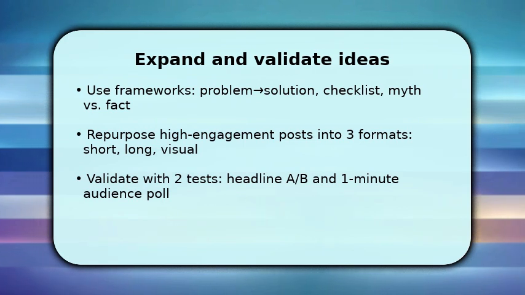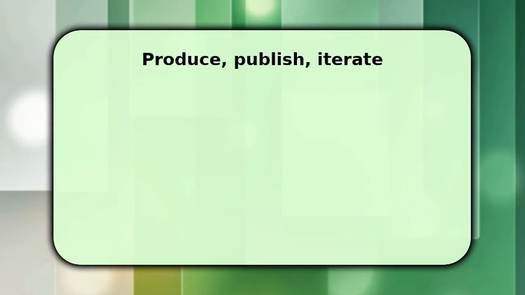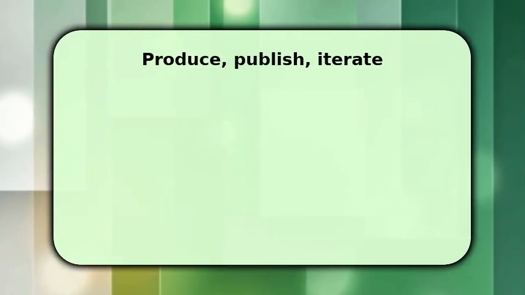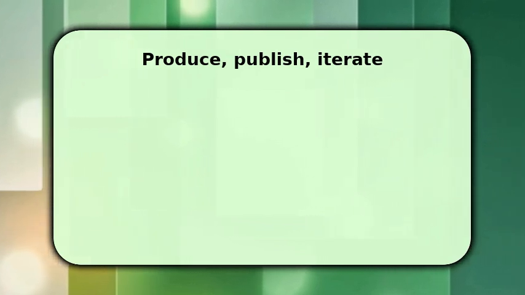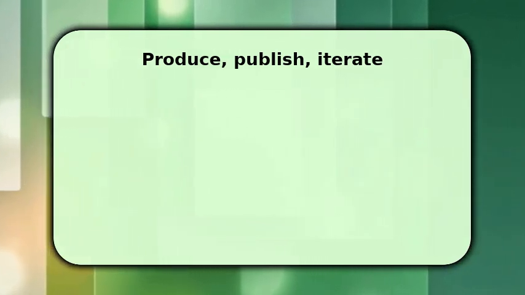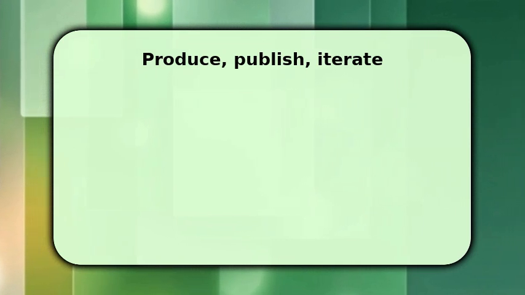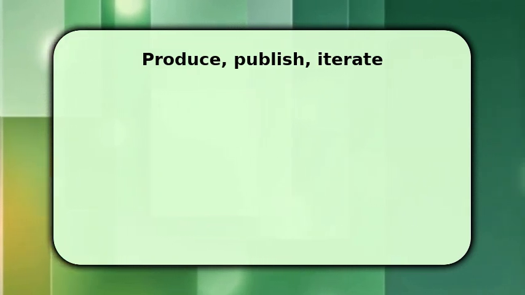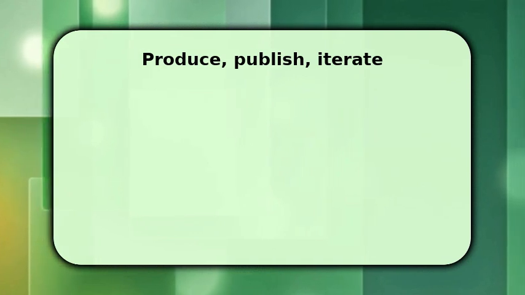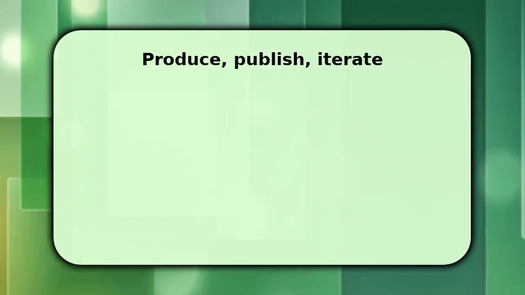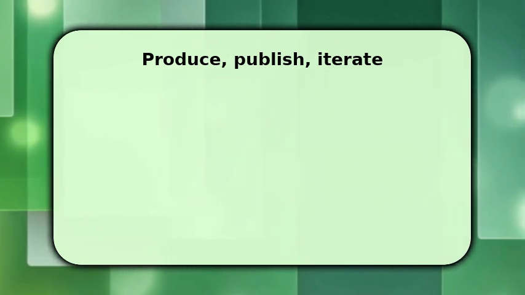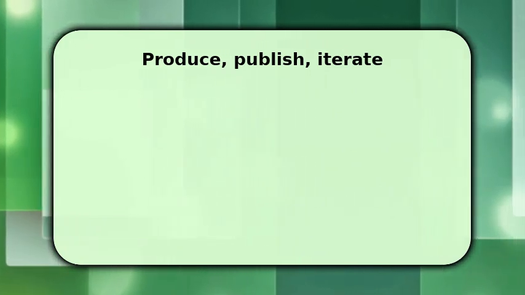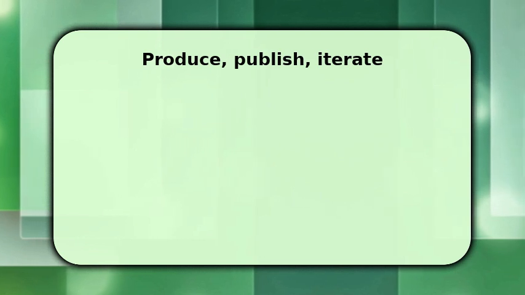You finish by batching production and deploying with intention. Script 3 pieces, record 2, and edit 1 to build momentum. Schedule distribution across 2 primary channels and repurpose assets to save time. After publishing, measure CTR, watch time, and qualitative comments against your goal. If performance misses target by more than 10%, run the troubleshooting move. Ask a 3-question poll or A/B a new thumbnail/headline within 48 hours. This quick feedback loop.